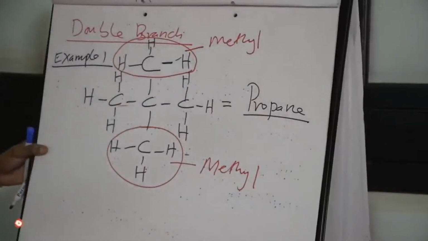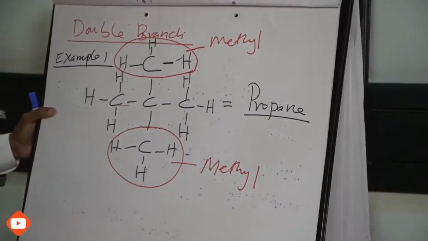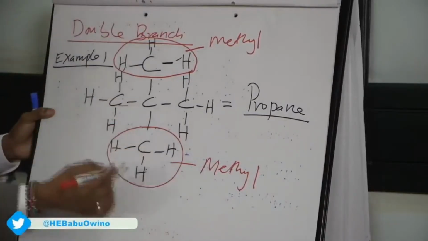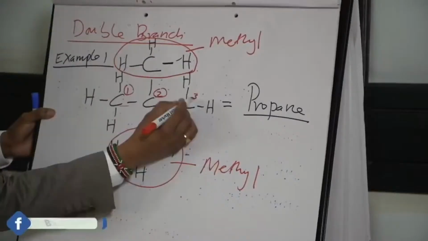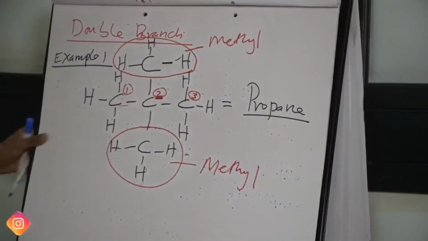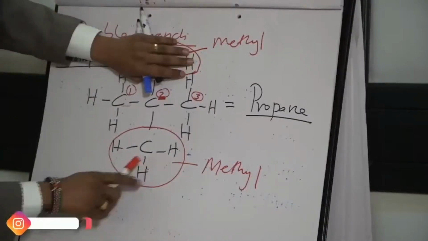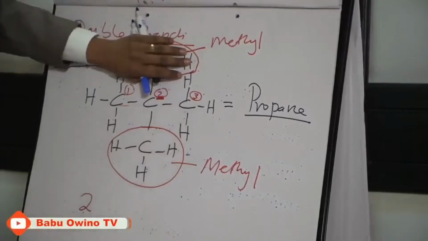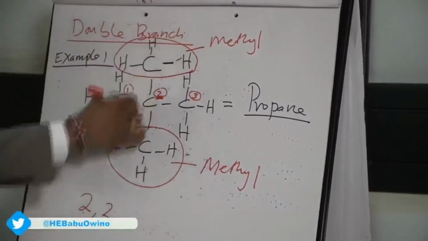Then step number 3, identify the number where the branch is, where the methyl group is making the branch. So this is 1, 2, 3. It's making a branch on the second carbon atom. Cover this, deal with this. So in naming you say 2, again cover this, deal with this, it is 2, 2. They are branching on 2, both of them.